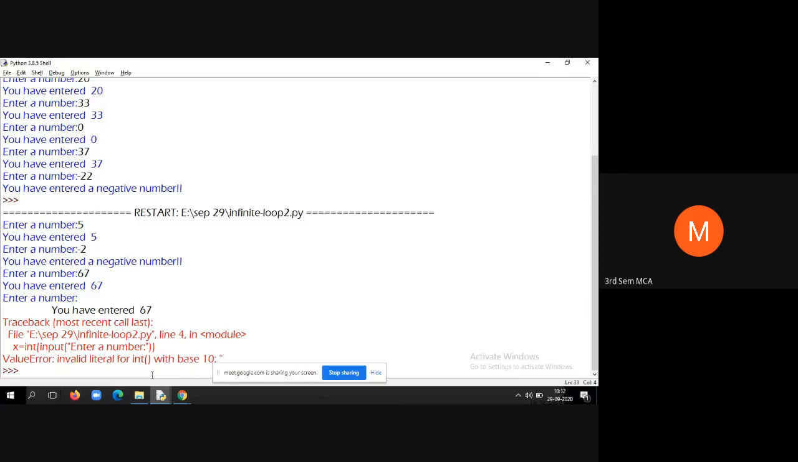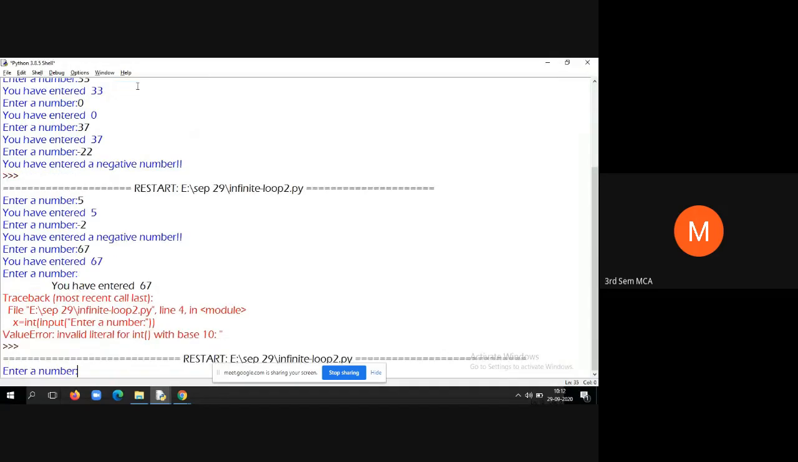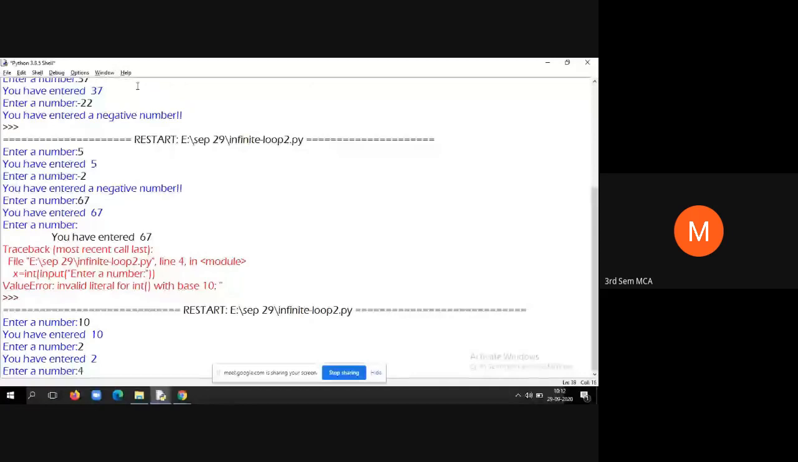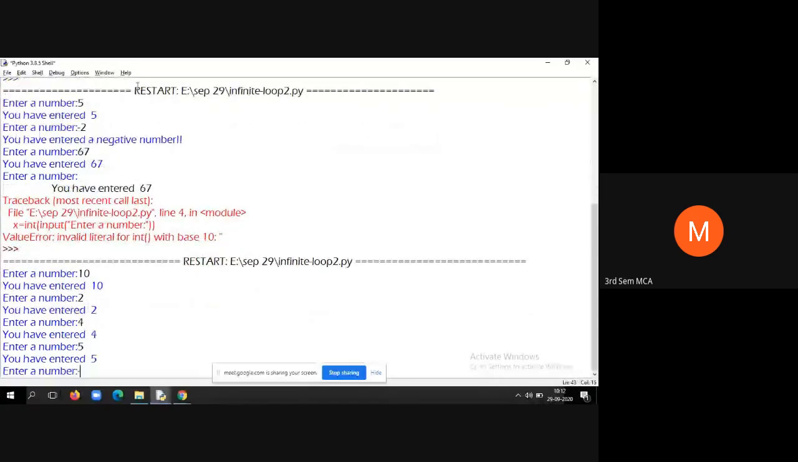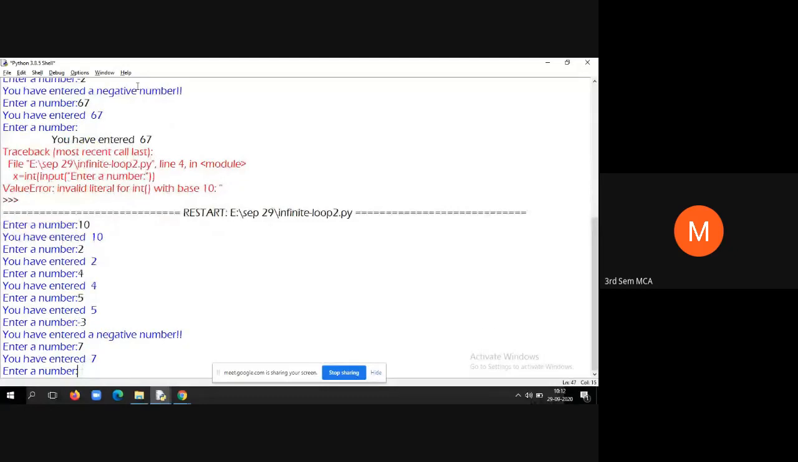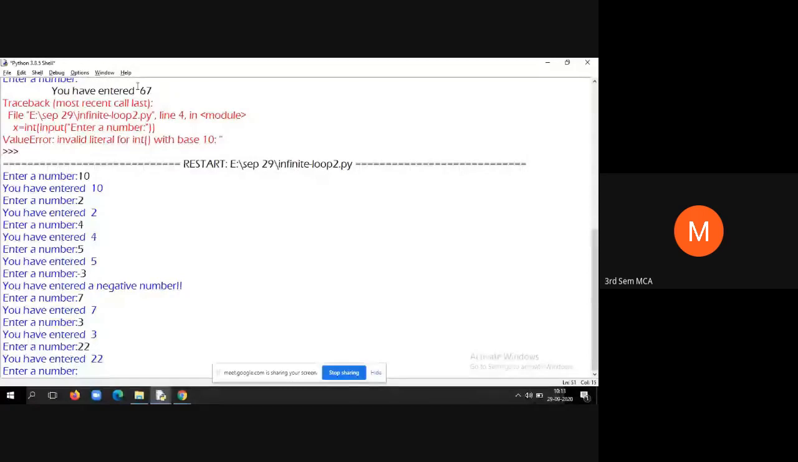Okay, 1 minute. It was not visible. Okay, look at here. I'll enter 10. You have entered 10, 12. I have entered 2, 4, 5, -3. You have entered a negative number, but still it is not coming out of the loop. It will keep asking, isn't it? It will never stop. Now, if I want to stop this, what should I do, students?